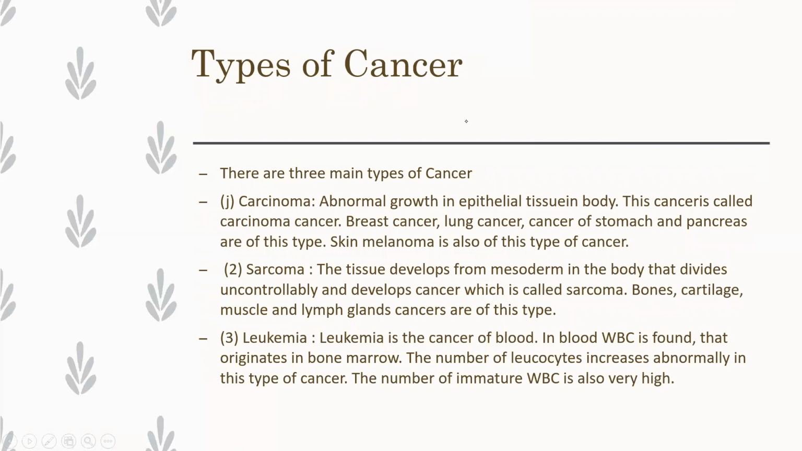Types of cancer. Now we will discuss the types of cancer. There are mainly 3 types of cancer. I am not saying there are only 3 types; there are millions of types of cancer, but mainly 3. First one is carcinoma: abnormal growth in epithelial tissue of the body. Where there is epithelial tissue and abnormal growth occurs, it is called carcinoma cancer.